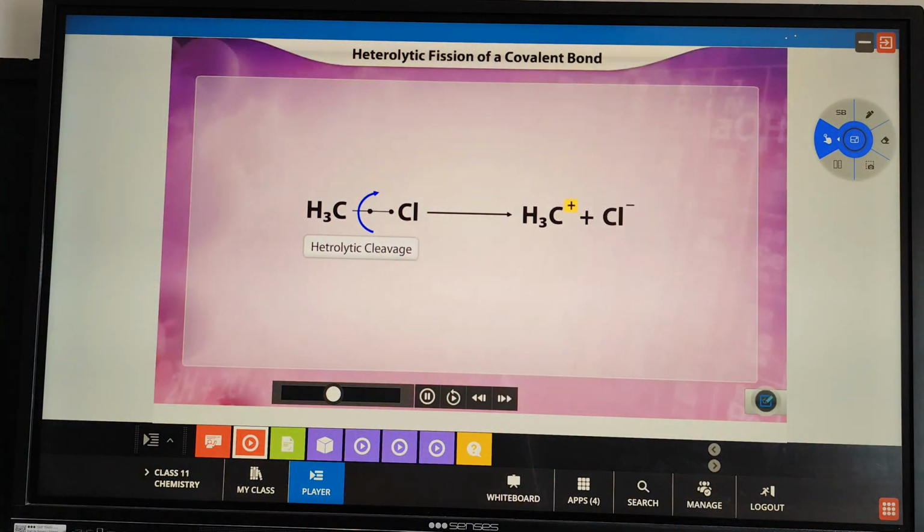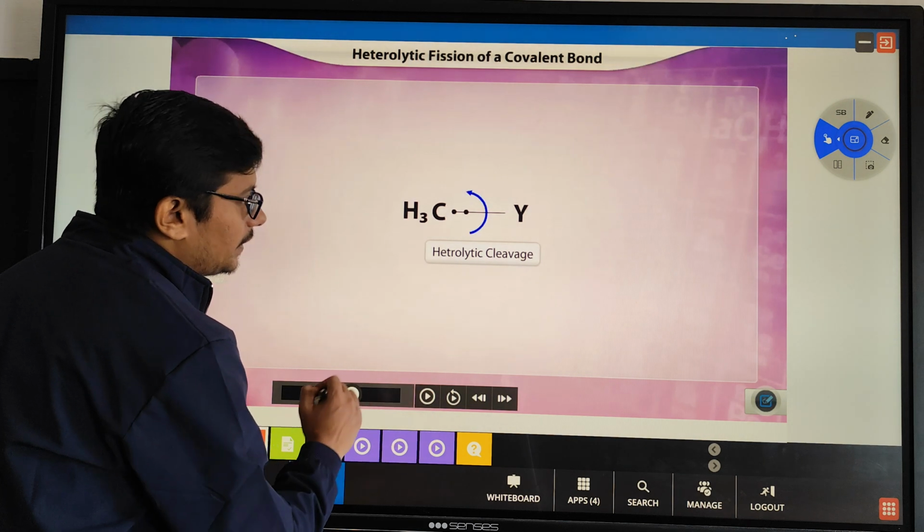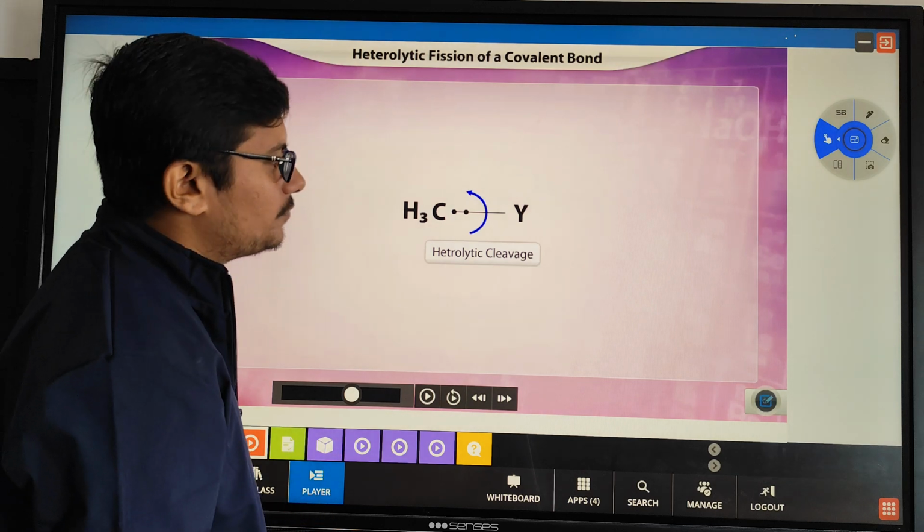Attains a positive charge and the chlorine atom attains a negative charge. The positively charged methyl group is called carbocation or carbonium ion. In a heterolytic cleavage, if the shared pair of electrons moves to... Now we will see the second type of movement.